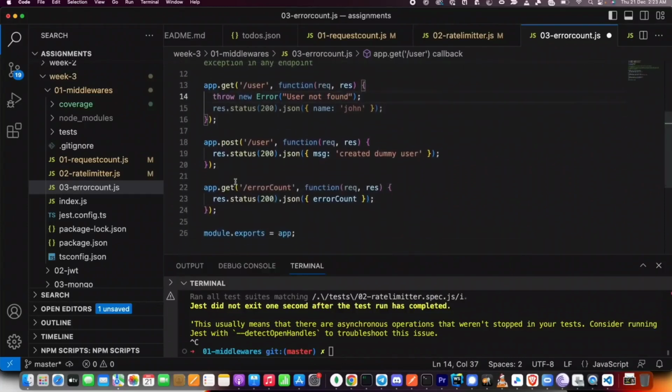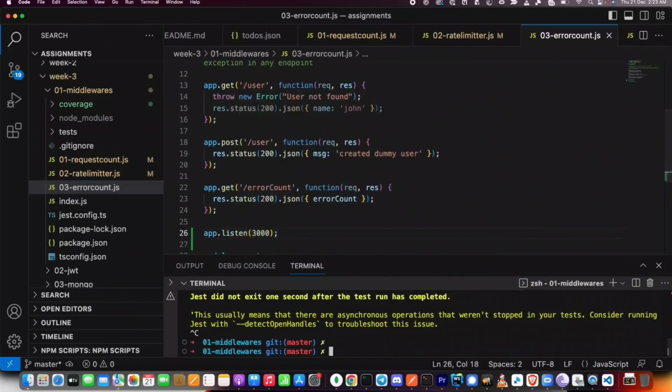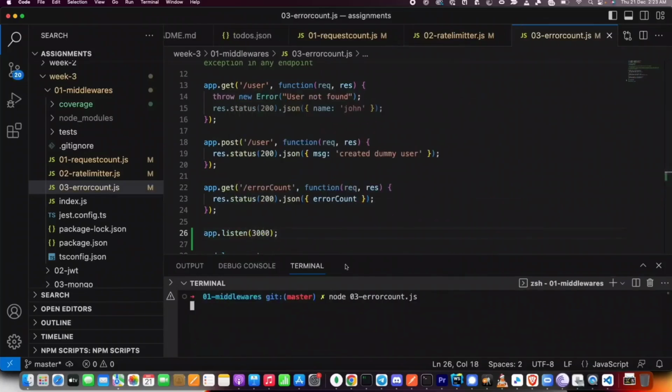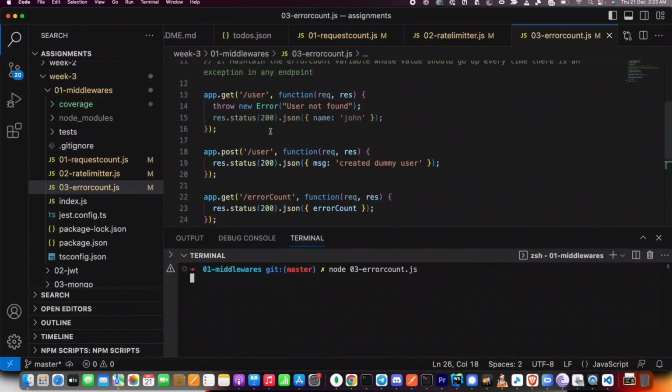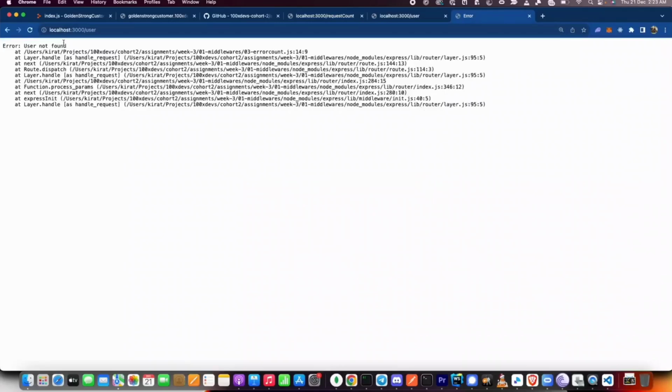Let me show you the reason. Let me start this Express server. Let me add an app.listen at the end, and then let me try to start this server and try to hit this specific endpoint that's throwing an error. I get back a very big error message. This is what your end user is seeing. If you have built an application, they can actually see this exception. They can see this user's machine, /user/key/project/100. This is really bad. You want to protect all of these messages.